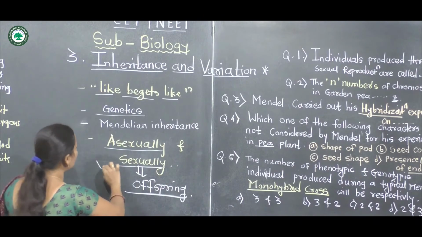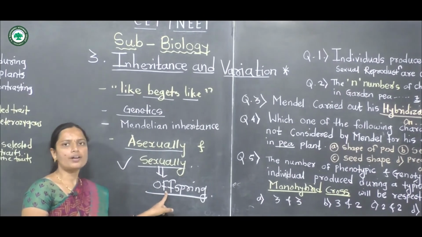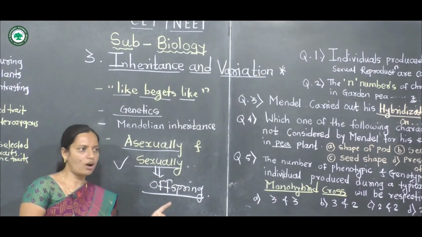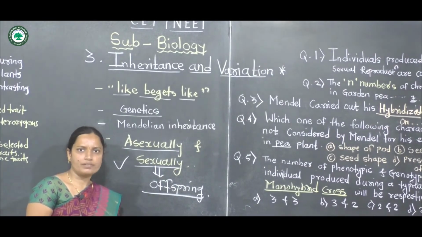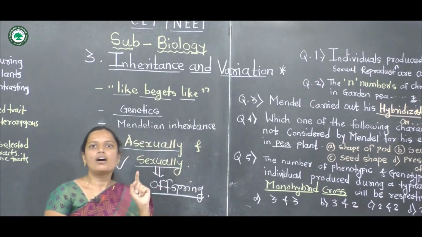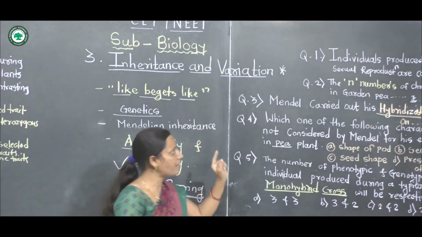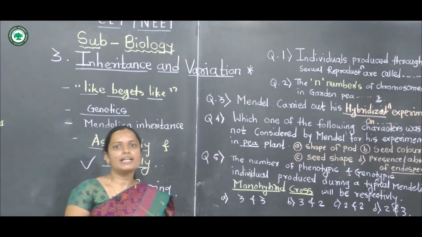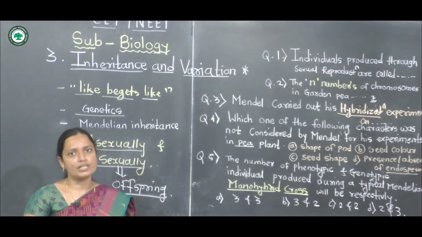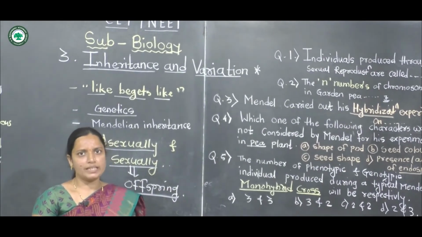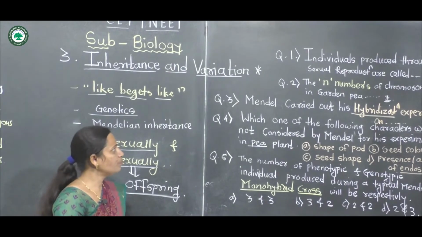Only sexually reproducing organisms are called offspring, but asexually reproducing organisms are not called offspring. Sexually reproducing organisms are known as offspring because variation occurs in them. This is an important question that may be asked in the NEET and CET examinations.